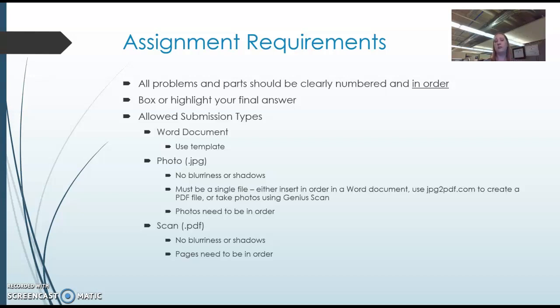And then if you have access to a scanner, you can scan your documents and make sure, again, that everything is readable, everything is in order. If your assignment doesn't follow these submission types, or if we can't read it, it will be returned back to you. You will get a score. I believe it's a score of, what did I say? 5. So if you get a score of a 5 or a 2, something that's like a really low score but not a 0 or 1, that's just an indication like, hey, you need to resubmit because maybe we couldn't read the file or it was too hard to grade or something like that.